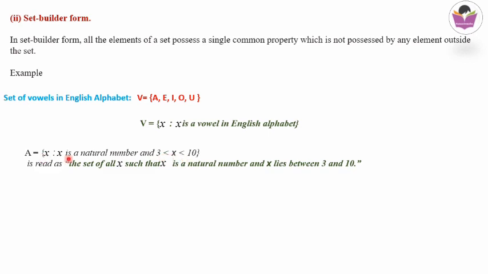It means we have to write the numbers between 3 and 10, but 3 and 10 are not included, because here 3 < x means from 4 onwards: 4, 5, 6, 7, 8 and 9. Up to 9 we will be writing; 10 will not be included. So we read it as the set of all x such that x is a natural number and x lies between 3 and 10. Instead you can say 3 < x < 10. Both are the same. That means 4, 5, 6, 7, 8 and 9 are the elements of the set A we have discussed.